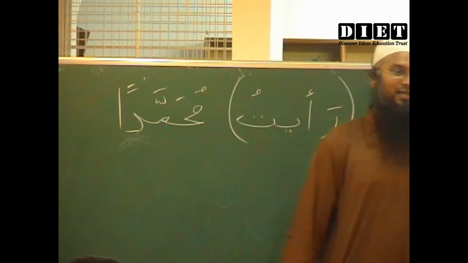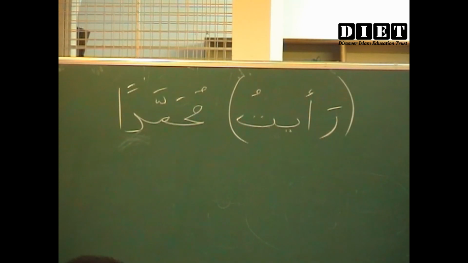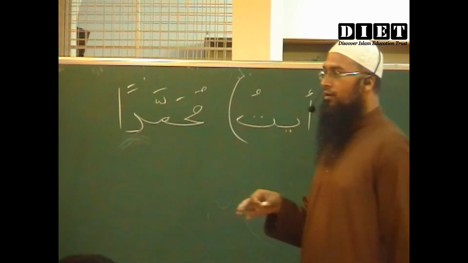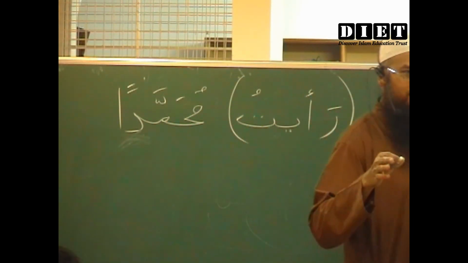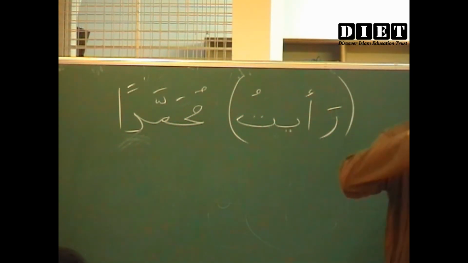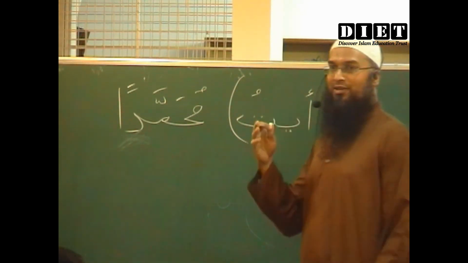Example of Khalid and Muhammad. Ra'aytu Khalidun Muhammadan. Ra'a Khalid, okay, it goes different. I'm sorry, Ra'a is the third form.